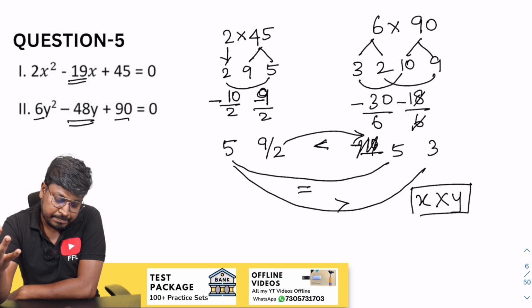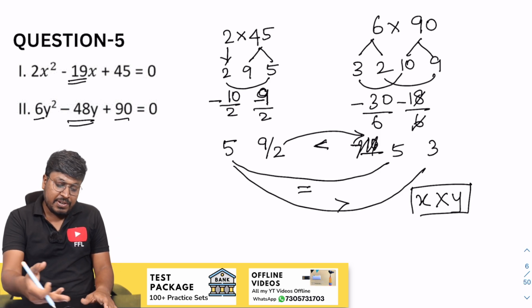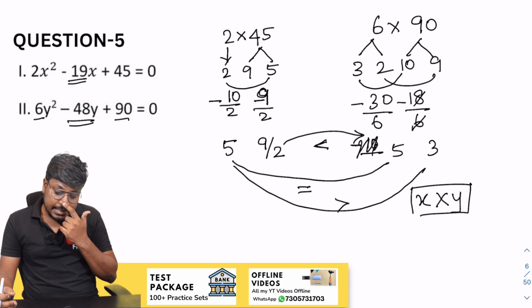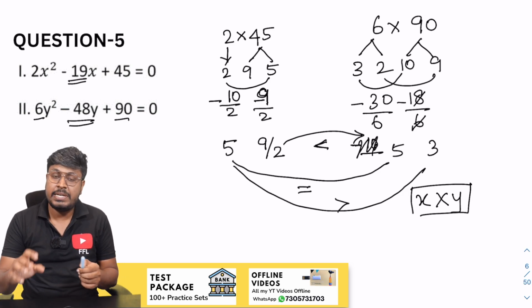So I think 5 into 2 will be 10, right? So 4.5, that will be greater than. Okay. So please check once, because they have given an answer as x greater than or equal to y, but we got an answer cannot be established. So please check once, right? So which will be the answer for question number 5?